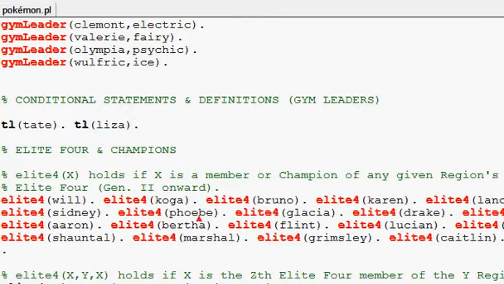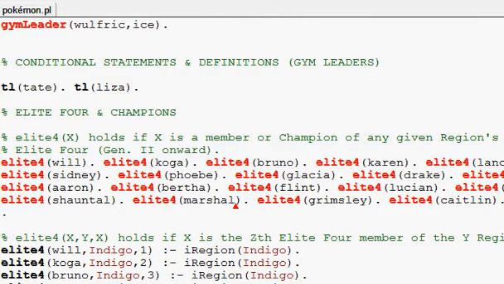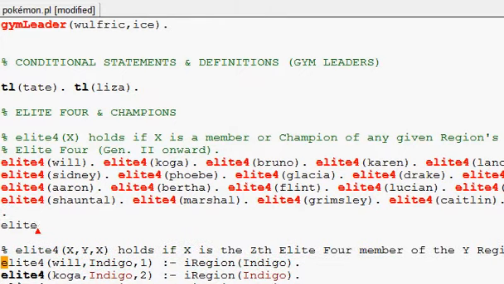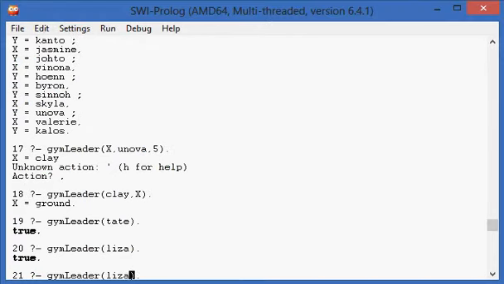And then now we go on to the Elite Four and the Champions. So up here we have a list of all of the members of the various Elite Fours. Where's the... Now you can watch me work on this bit. Elite Four. You know what, I'll do that later. I'll add the 6th gen later. They're later in the list, just not in the one element form of the Elite Four predicate. So let's go get a list of all of the Elite Four members. Oh, hi there.